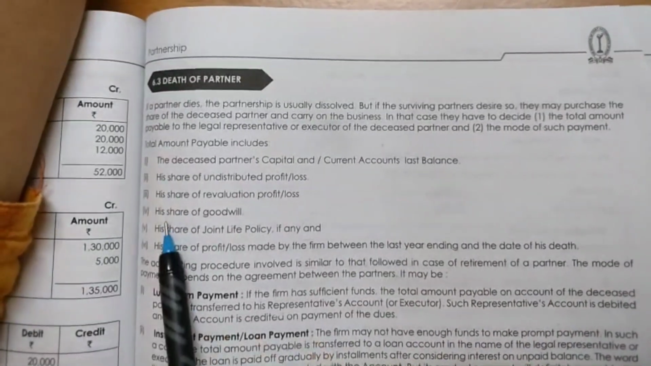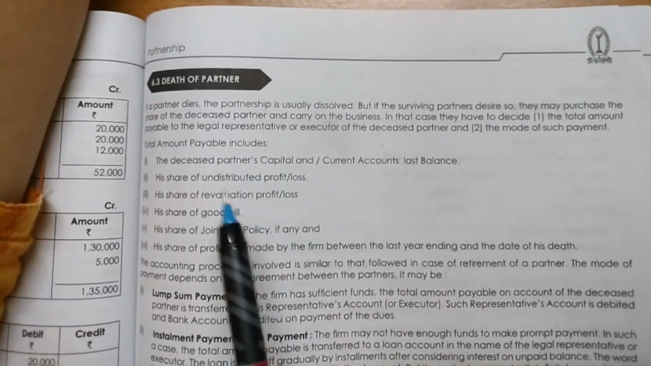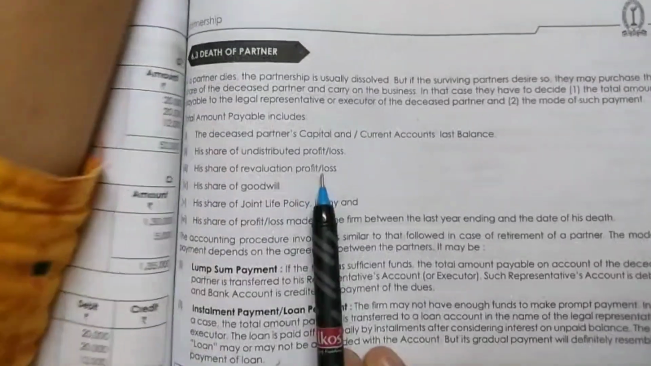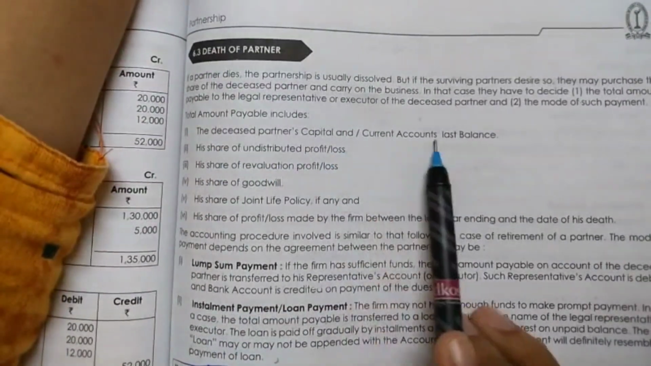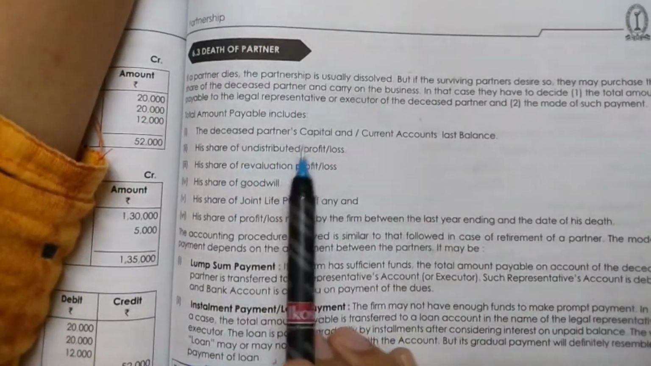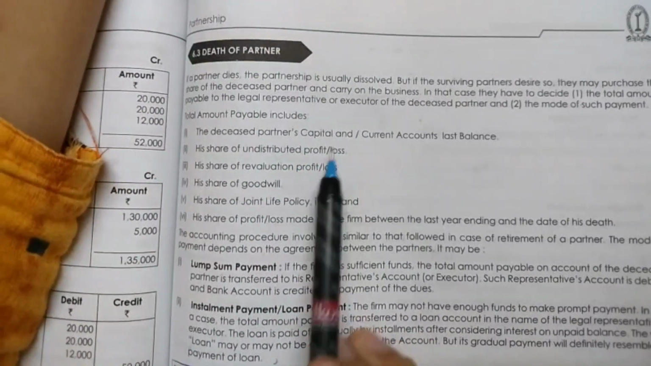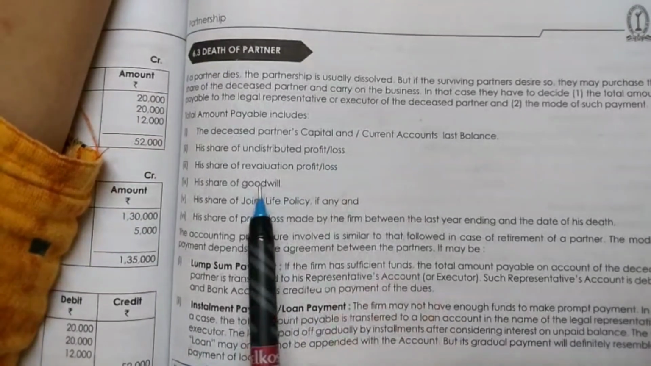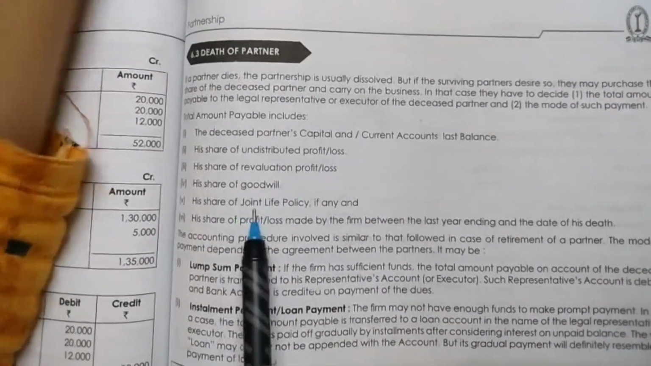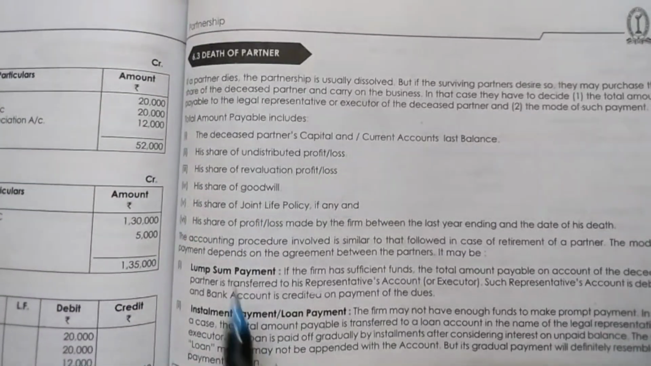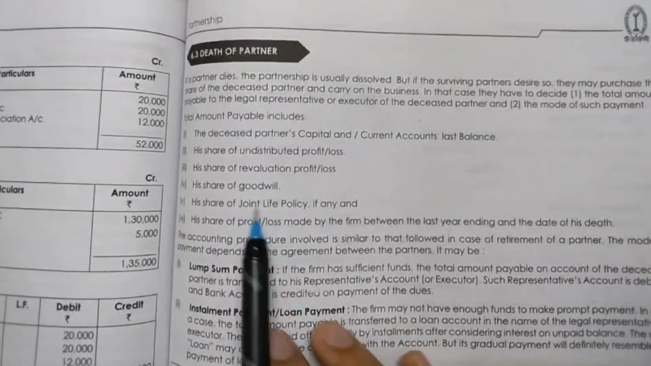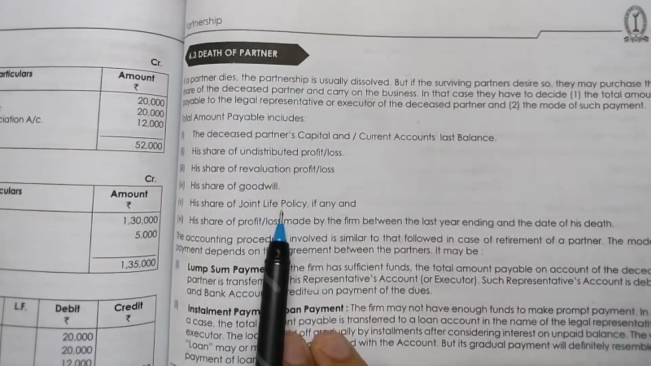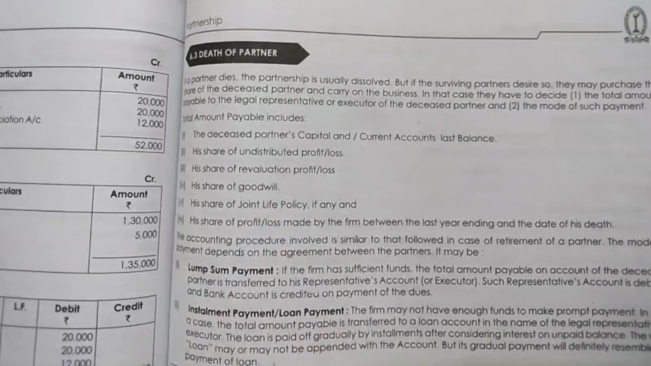Now there are some things you have to include in the amount which the partnership firm has to give the deceased partner's legal representative. They are as follows: the deceased partner's capital and current accounts' last balance, fine. His share of undistributed profit or loss, like in retirement, right? And share of revaluation profit and loss, which we also used to do in retirement. Share of goodwill. This one will be a new concept for us, but in the question which we have in this study mat, there is no such concept of joint life policy, but I think there is such a concept in our syllabus 2022. No, I have not covered that portion.